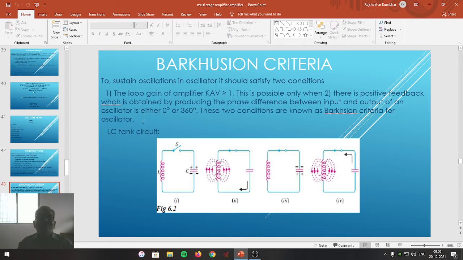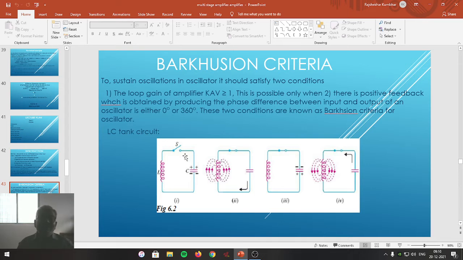Friends, furthermore, we are going to study the heart of an oscillator circuit, and that is known as the tank circuit. Without the tank circuit, no oscillations are going to be generated. As we have studied, the tank circuit is either a combination of a resistance connected in parallel with the capacitor or inductance connected in parallel with capacitor.